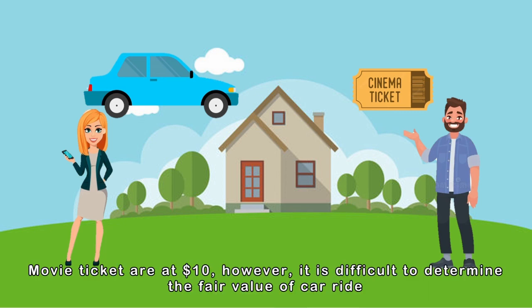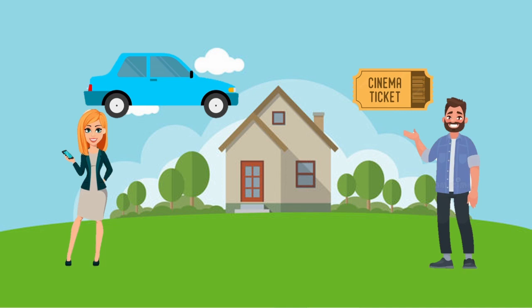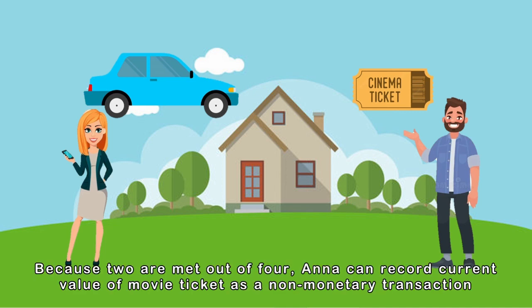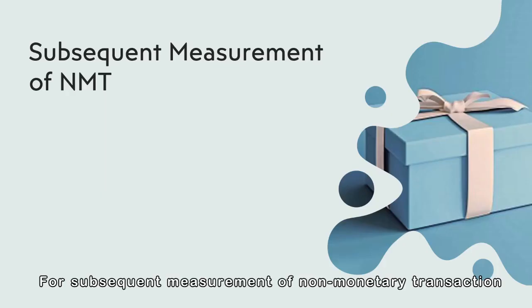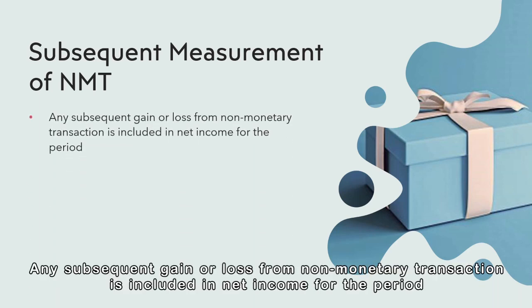Movie tickets are at $10, however, it is difficult to determine fair value of car ride. Because two are met out of four, Anna can record current value of movie ticket as a non-monetary transaction. For subsequent measurement of non-monetary transaction, any subsequent gain or loss from non-monetary transaction is included in net income for the period.